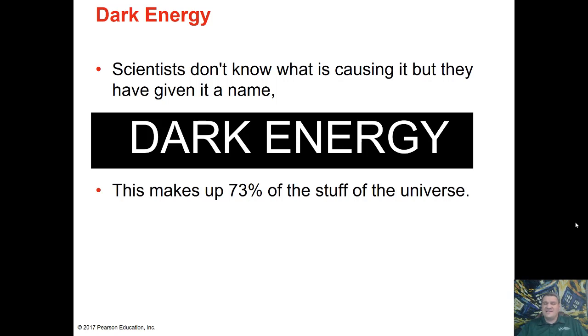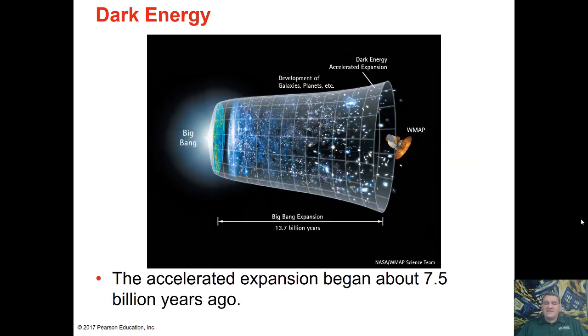So we don't know exactly what is causing the acceleration, but to make ourselves feel better, we give it a name. We call it dark energy. And it's this dark energy that makes up the remaining 73% of the mass energy of the universe. Okay, so this acceleration of the expansion rate started about 7.5 billion years ago. So not quite, just over half the age of the universe.